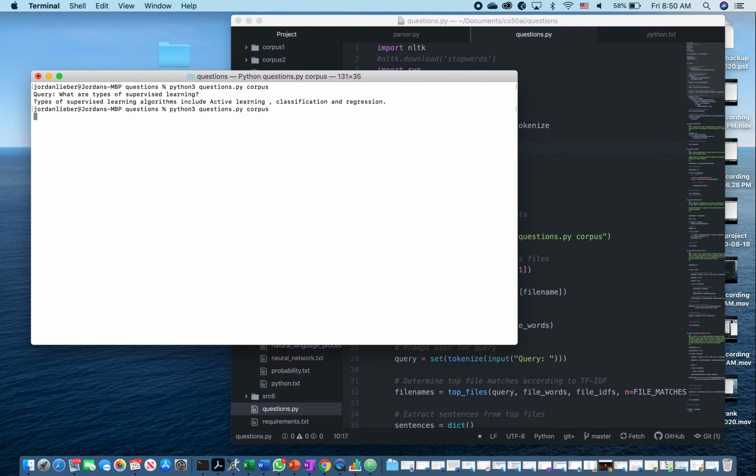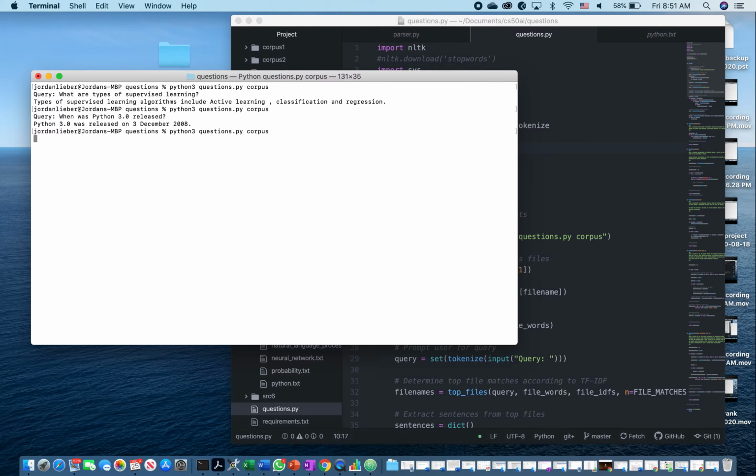Let's try another. And the way this corpus consists of a number of Wikipedia entries on probability, Python, artificial intelligence, machine learning, neural networks, and that sort of thing. All right, next question is, when was Python 3.0 released? And we get that the top sentence: Python 3.0 was released on the 3rd of December 2008.